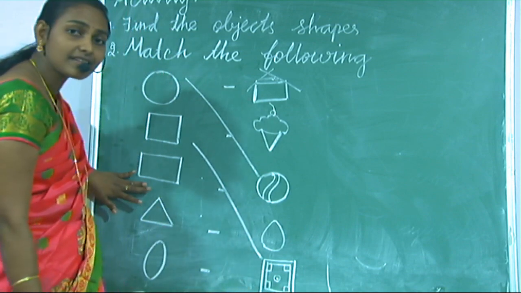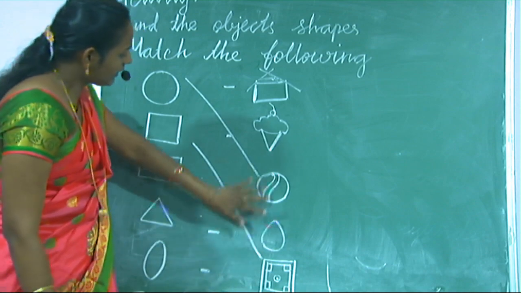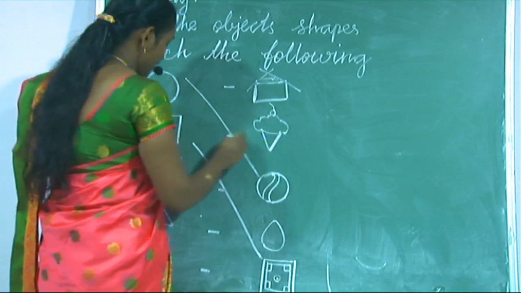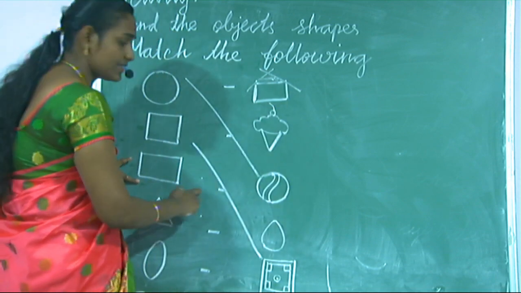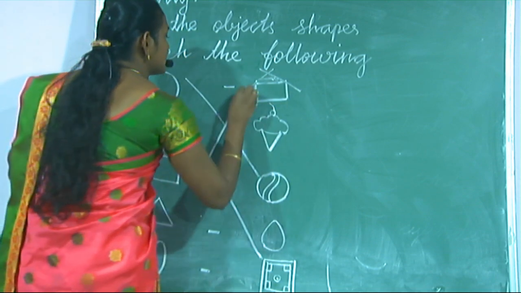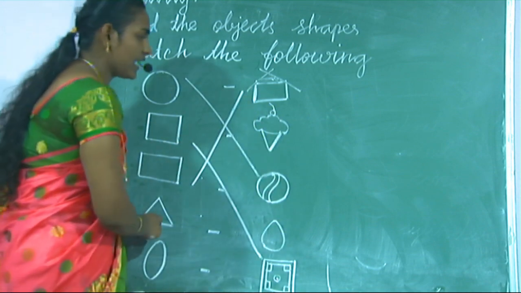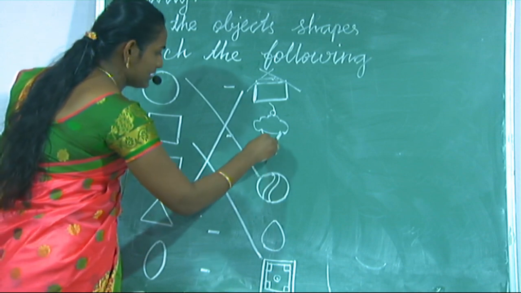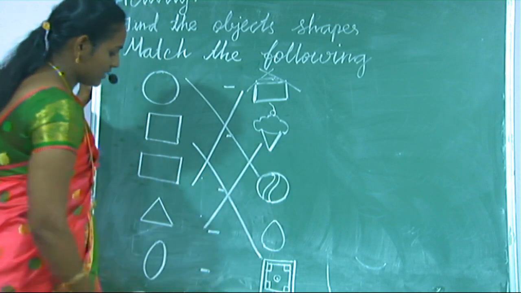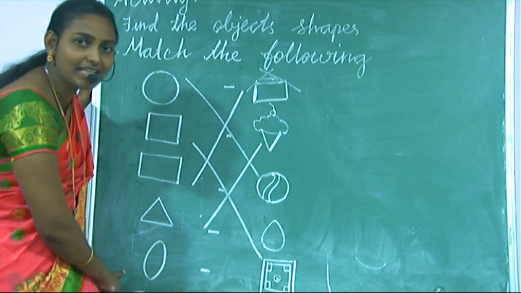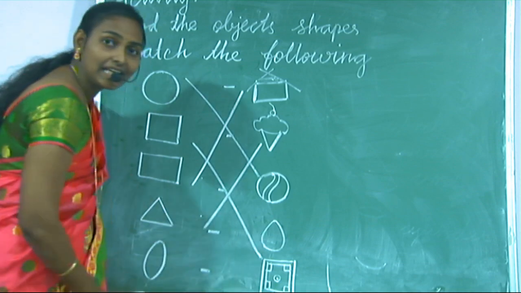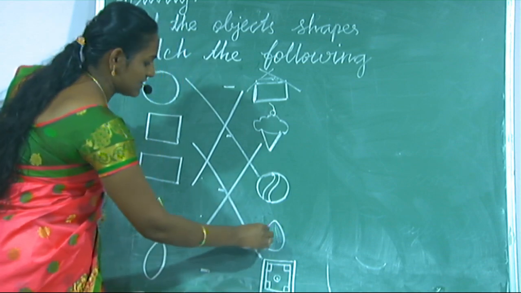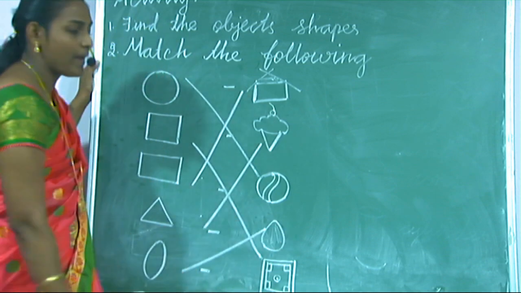Next, rectangle. Rectangle, do you have any? Yes, this hut, it's a type of house, you know. Yes, this is matching with this skirt. Next, triangle. Triangle matching with? Yes, your favorite cone. Next, oval. Oval is matching with? What is the shape of this? Yes, egg. You match that.